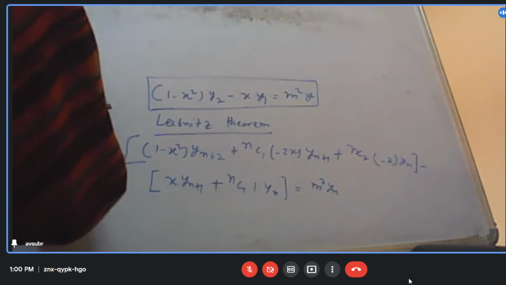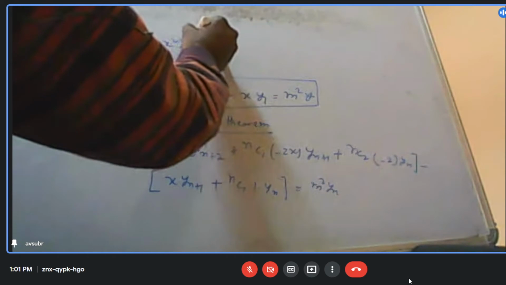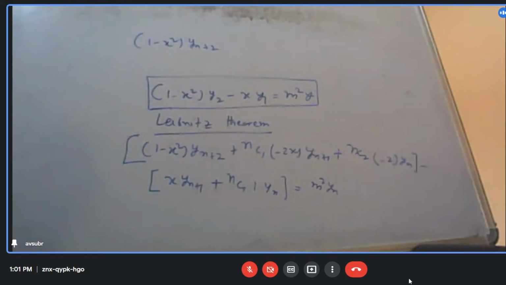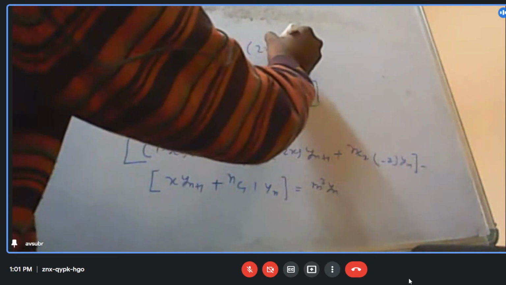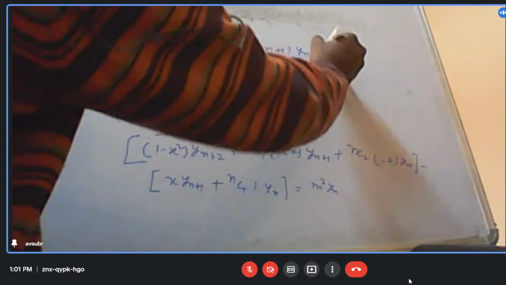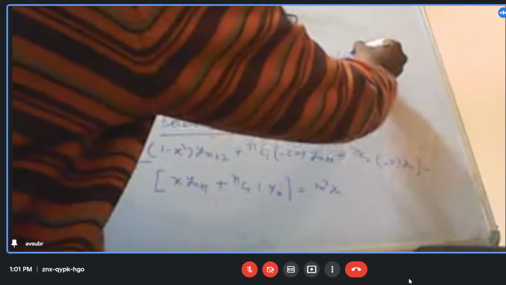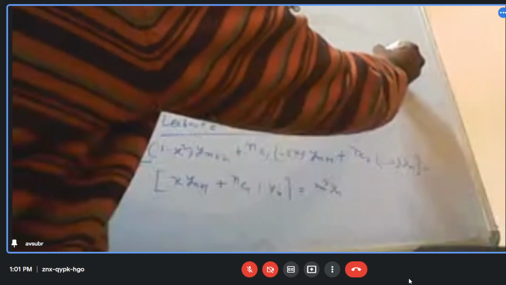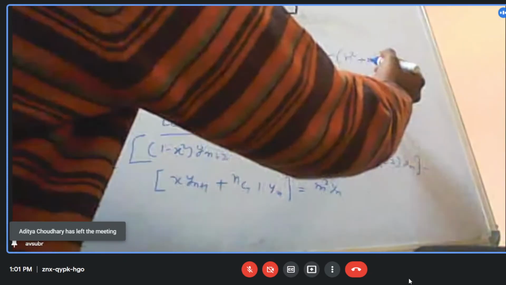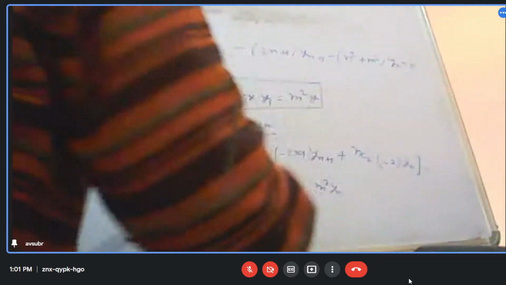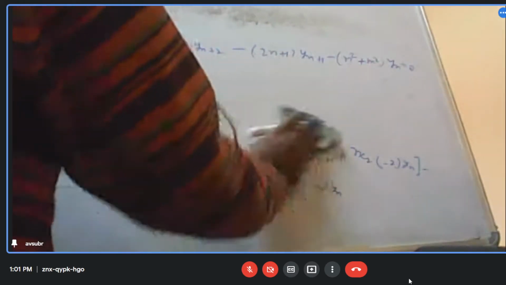So now once we have got this, let us simplify it. All the terms related to yn plus 2, we keep at one place. Those with yn plus 1, we keep at another place. And then finally minus n square y is equal to 0. What I have done, I have segregated them into these three.